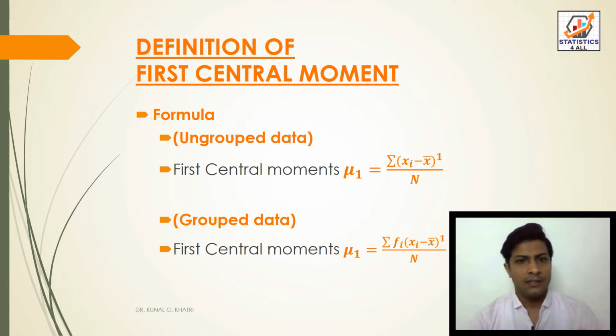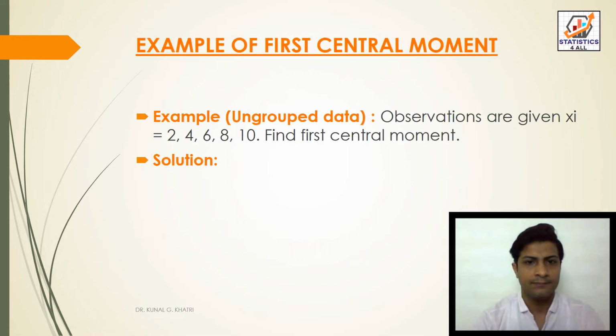Formula for ungrouped data, first central moment: mu1 is equal to sum of (xi minus x bar) whole raised to 1, divided by capital N. And for grouped data, first central moment mu1 is equal to sum of fi into (xi minus x bar) whole raised to 1, divided by capital N.